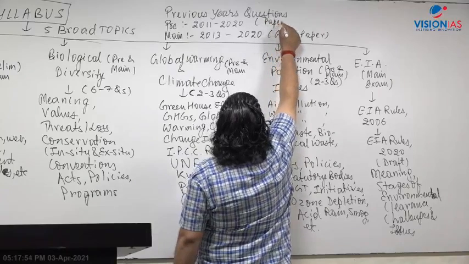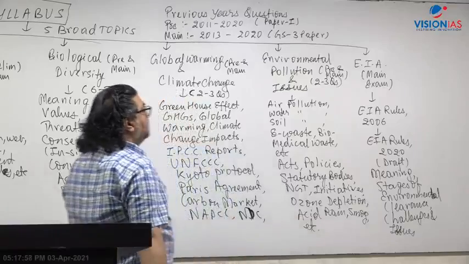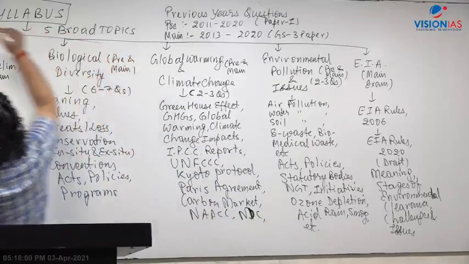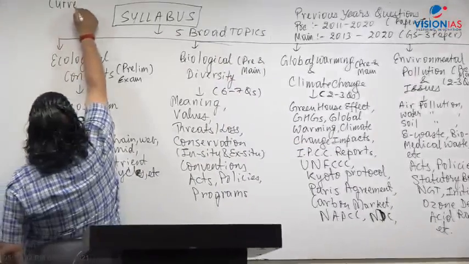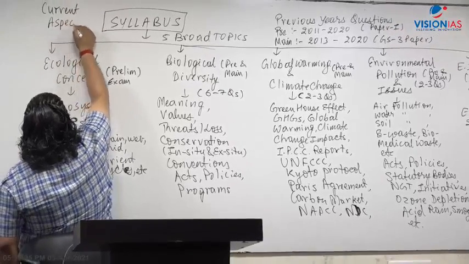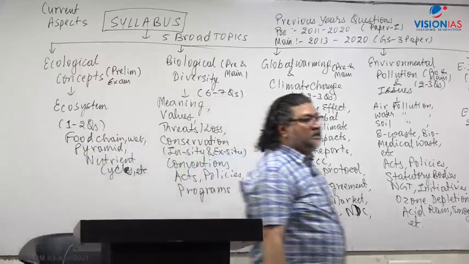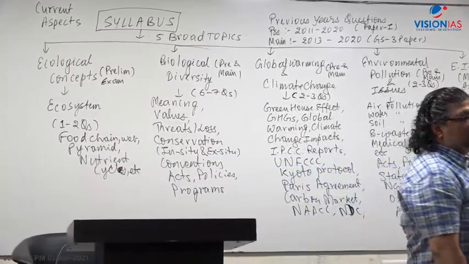And here in the pre-exam you have paper 1. You have to bring about the current aspect. You have to always link current topics. I have already demonstrated in yesterday's class how to go about current aspects, how to link the syllabus with the current aspects. I have already covered that in the previous class.